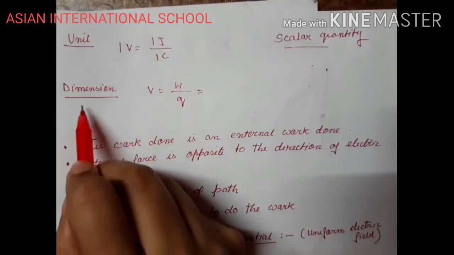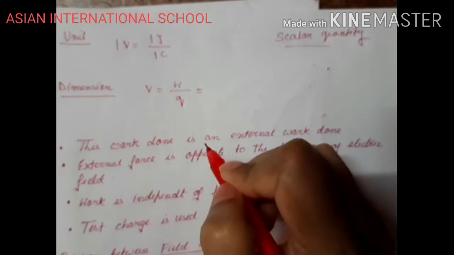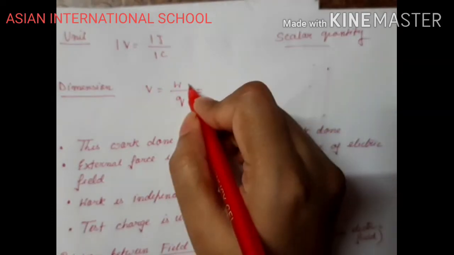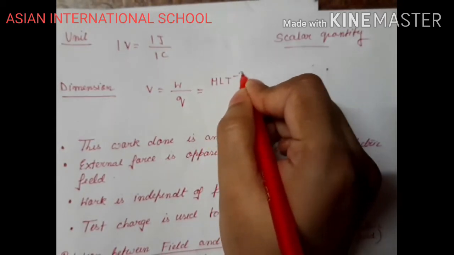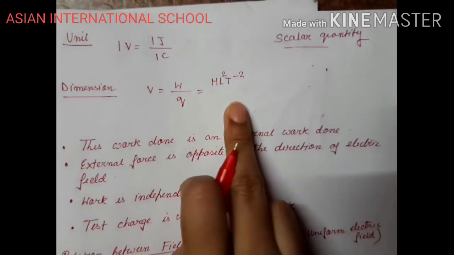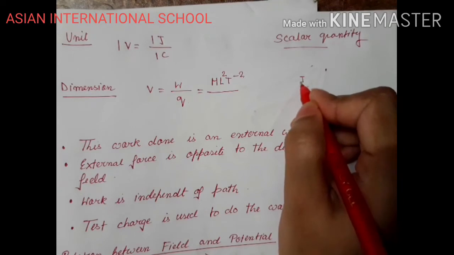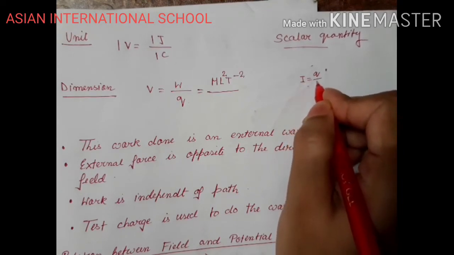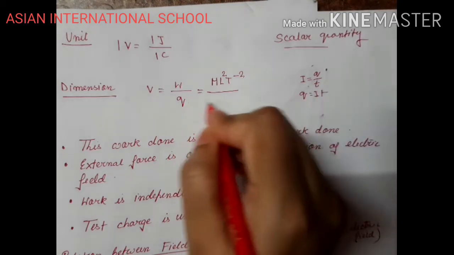Okay, now let us calculate the dimension of potential. V equals W by Q. Now, W is what? Force into displacement. So force is M L T to the power minus 2, into displacement, which is L. So I can write M L squared T to the power minus 2. And I know current equals rate of change of charge, so Q equals I T. So that can be written as A T.